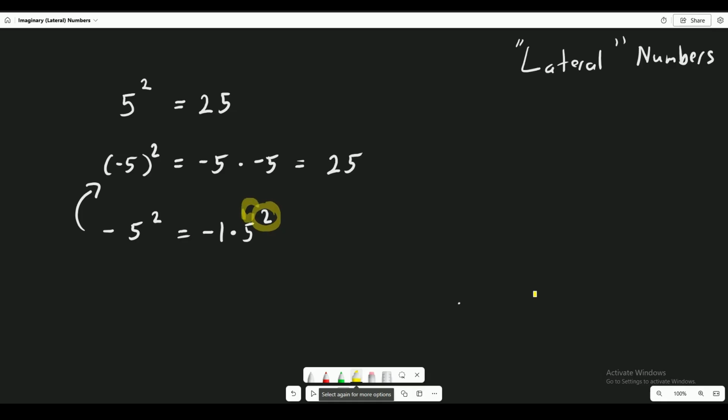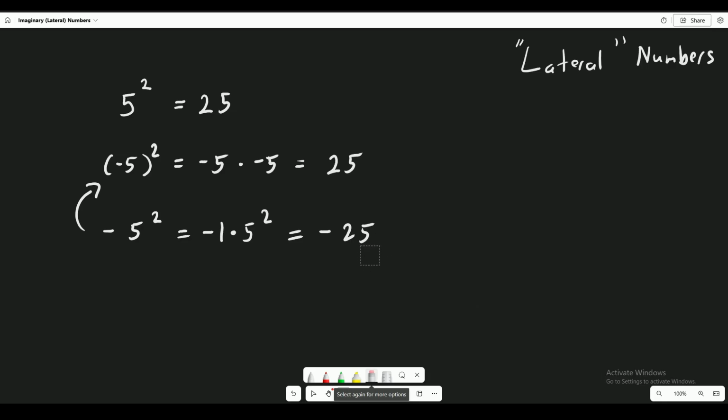It doesn't affect the entire thing like it did up here. So this number becomes negative 25. But it's not fulfilling the condition we want, where we multiply a number by itself and get a negative result.